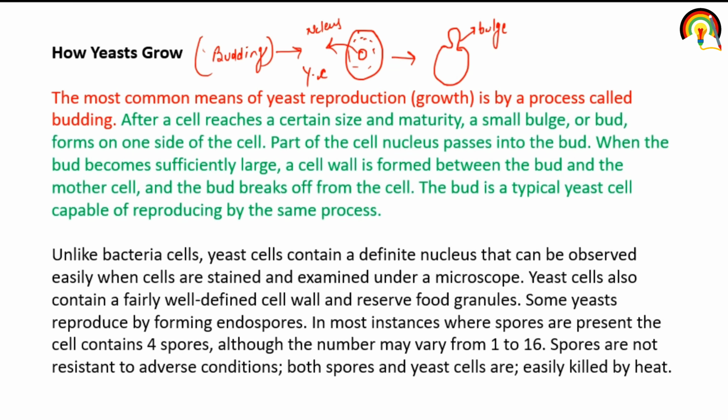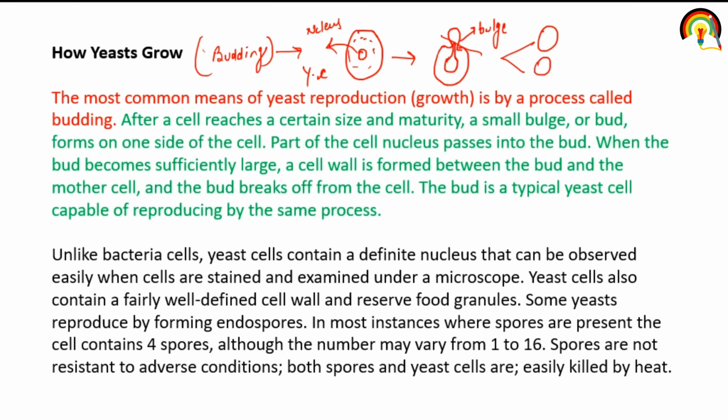Part of the cell nucleus passes into the bud. When the bud becomes sufficiently large, a cell wall is formed between the bud and the mother cell, and the bud breaks off from the cell, and what forms? The bud is typically a yeast cell capable of reproducing by the same process.